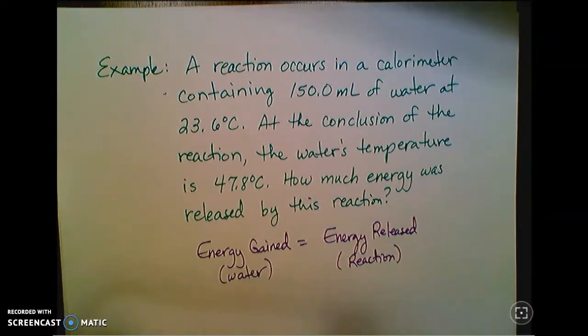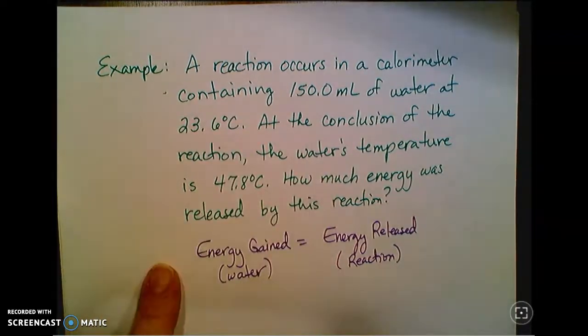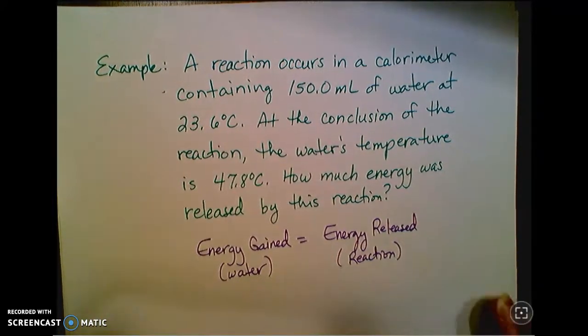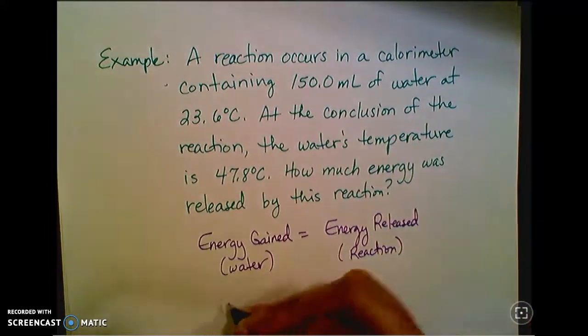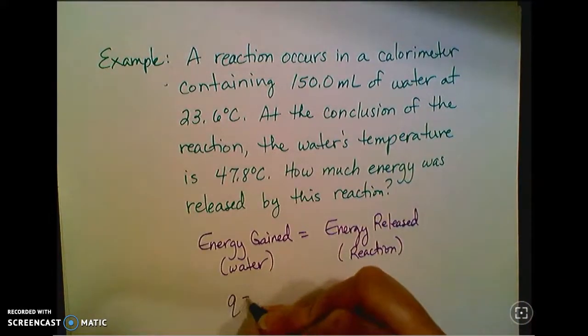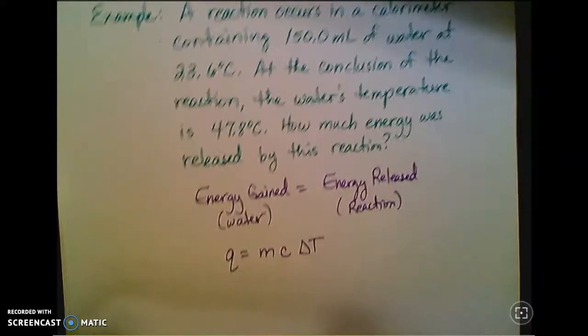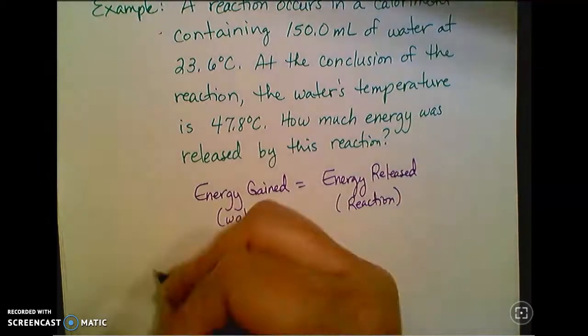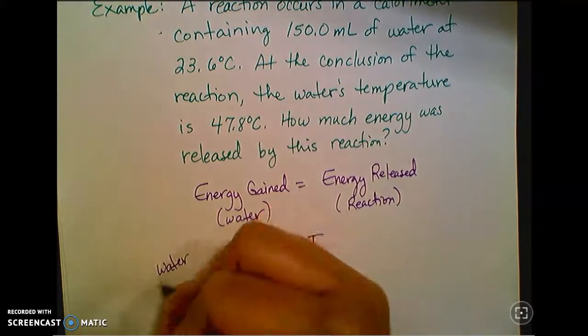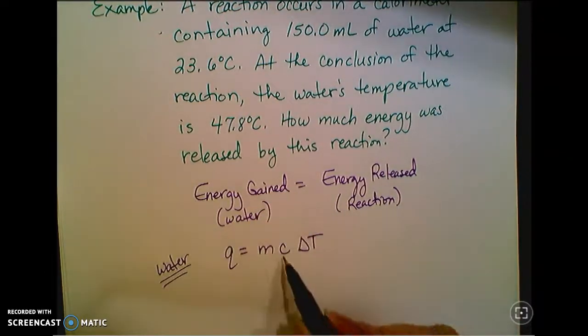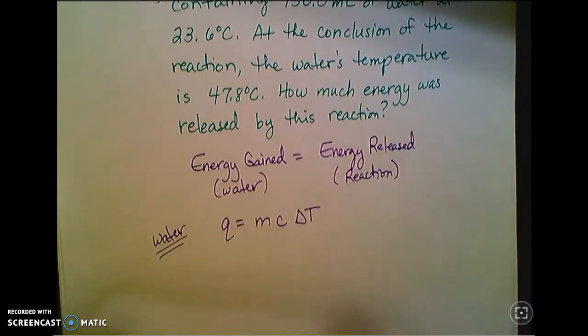And so I can calculate that given the information that I have here. My formula for that is Q equals mC delta T. This is going to be for the water, and the reason it's for the water is because I know a specific heat constant for the water. I don't even know what the reaction stuff is.